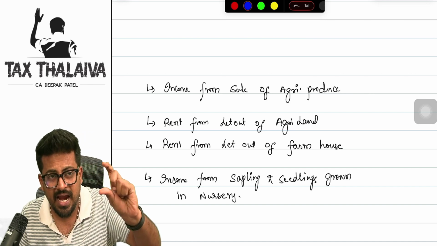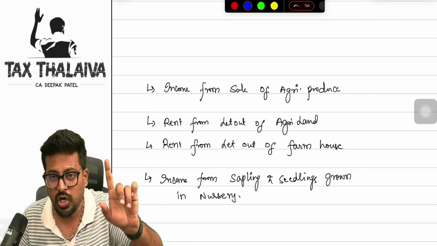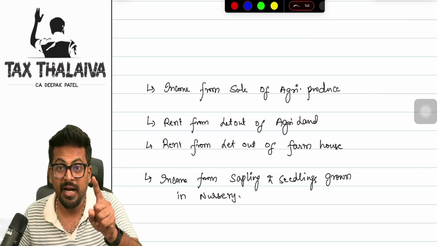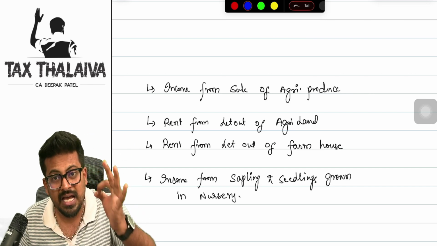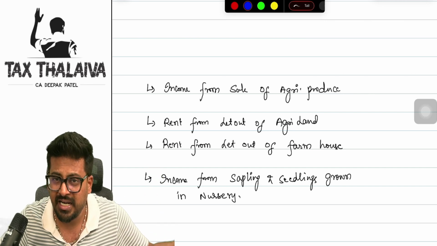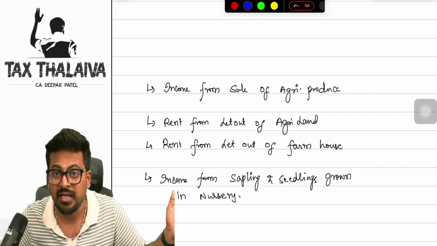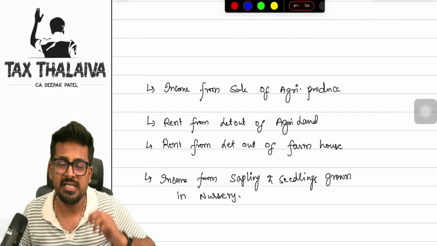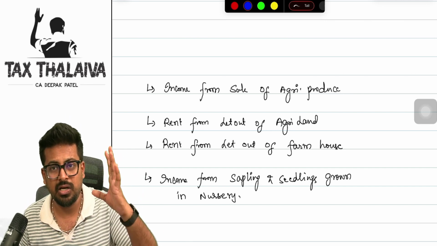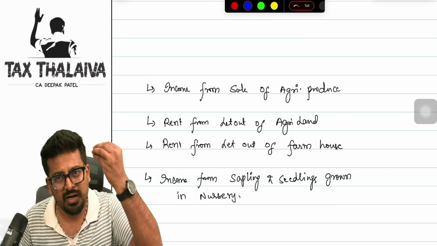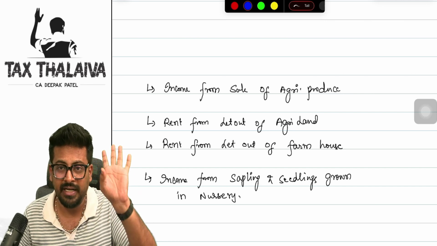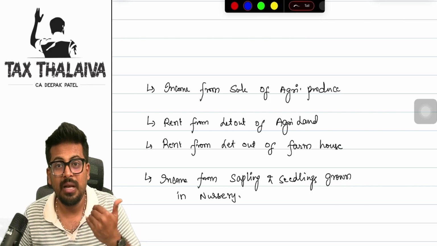See, the Income Tax Act is a central government act. Correct or not? Now, the central government has exempted agriculture income under Section 10(1), but the state government has the authority to tax agriculture income. So we cannot universally say that whatever agriculture income is there, it is fully exempt. It is not like that. Let's say your land is situated in Tamil Nadu or in Assam, and that particular government has decided that we will tax agriculture income also. In that case, if the state law mentions that agriculture income will be taxed, then boss, your agriculture income will be taxed.